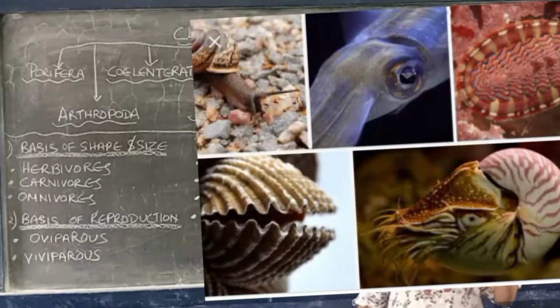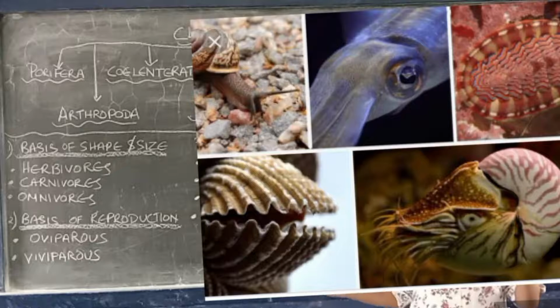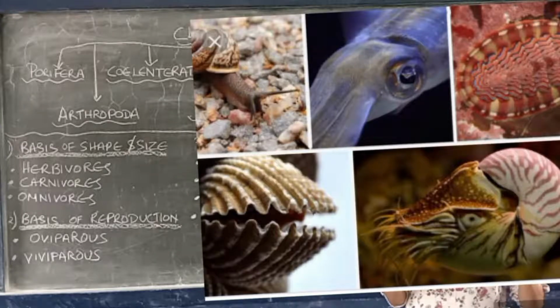Then comes the next phylum, that is Mollusca. These are unsegmented animals with a soft external body. The body of some molluscs, like snails, is protected by a very hard calcareous shell. Example: oysters, clams, though they have 2 shells attached on one side. They have a very soft foot for locomotion.